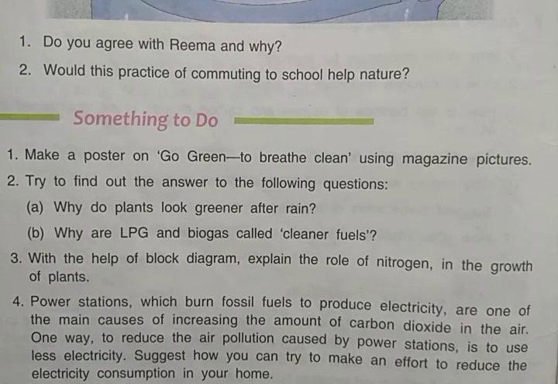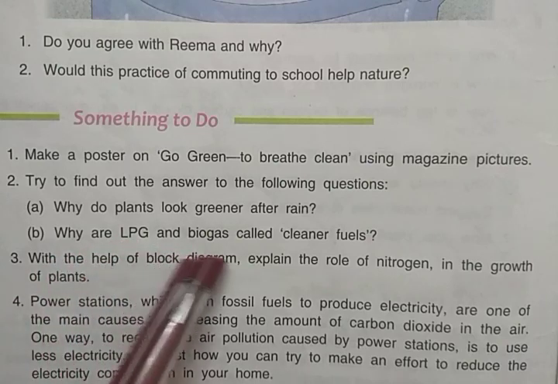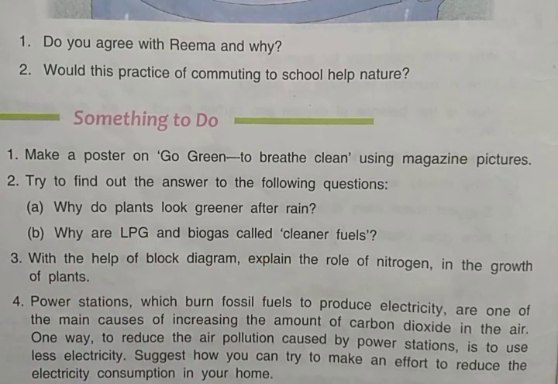Otherwise, जो हमारे leaves होते हैं plants के and trees के, उनके ऊपर dust इकट्ठा हो जाता है, जम जाता है, जिसकी वजह से वो ग्रीनर नहीं लगते. बट रेन से वो सारी डस्ट वॉश हो जाती है, सो उससे वो ज्यादा ग्रीन लगते हैं आफ्टर द रेन. Why are LPG and biogas called cleaner fuel? We have already learned in previous lesson that LPG and biogas do not produce smoke and also do not leave ash after burning. So that's why they are called the cleaner fuels. जब उनसे smoke नहीं produce होगा तो वो cleaner fuel होते हैं.